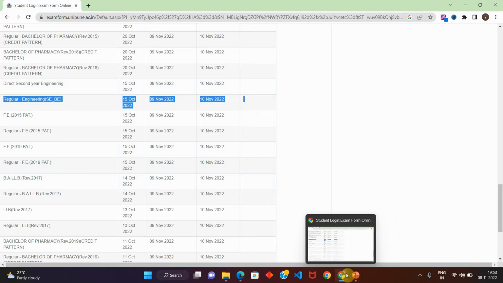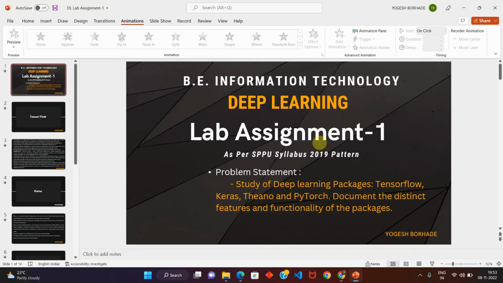Okay, so now we'll start with our first practical lab assignment. The problem statement for this assignment is study of deep learning packages, that is TensorFlow, Keras, Theano and PyTorch. Document the distinct features and functionality of the packages. So basically this assignment is the study assignment, completely theoretical, no implementation, no coding in this assignment.